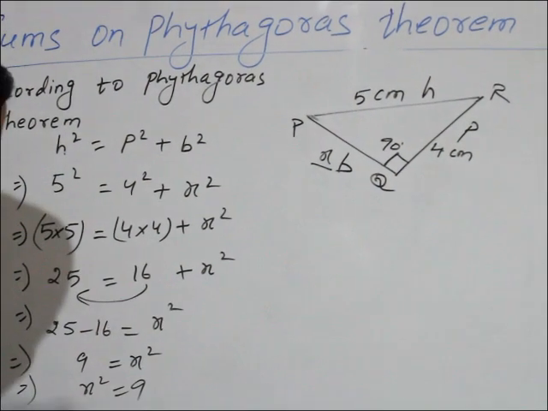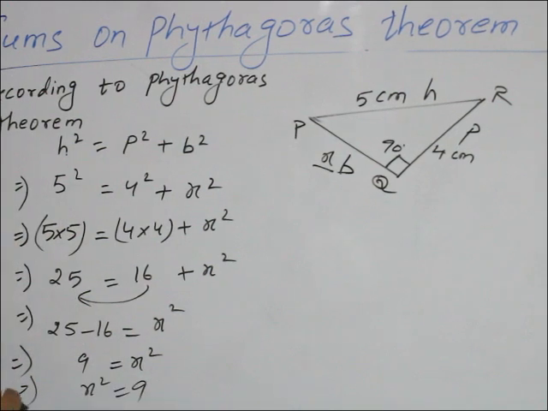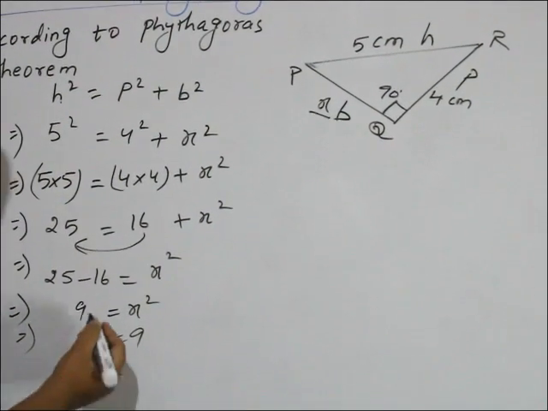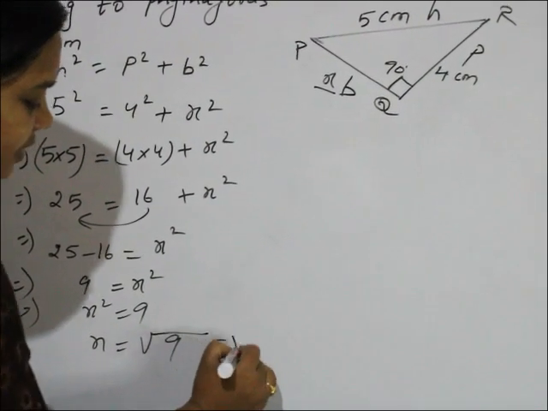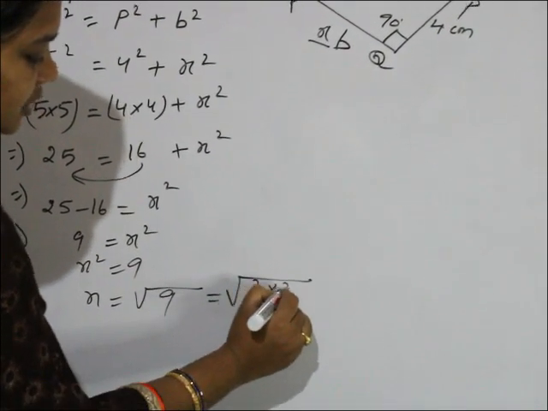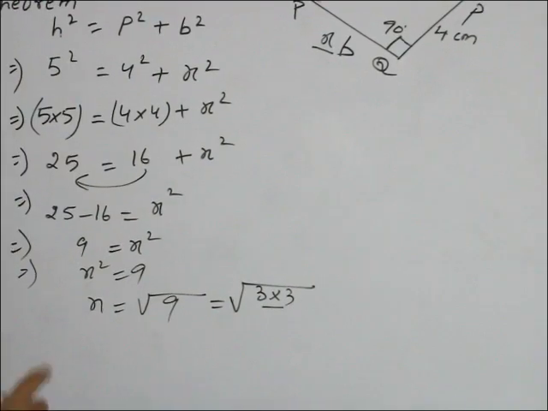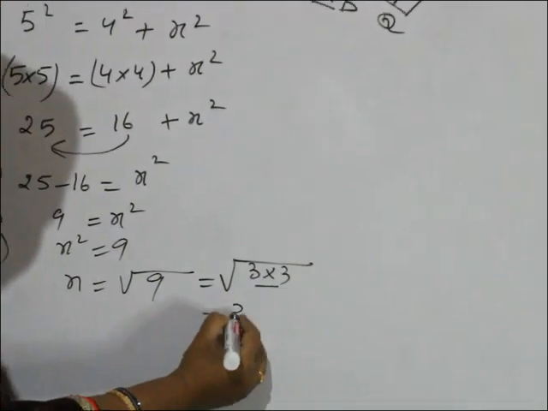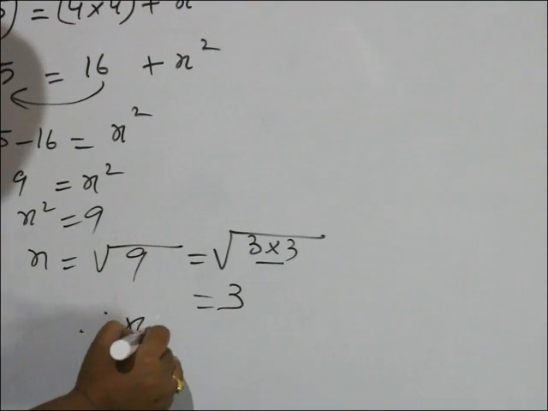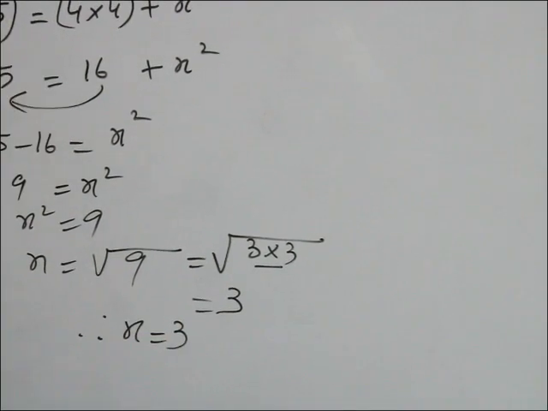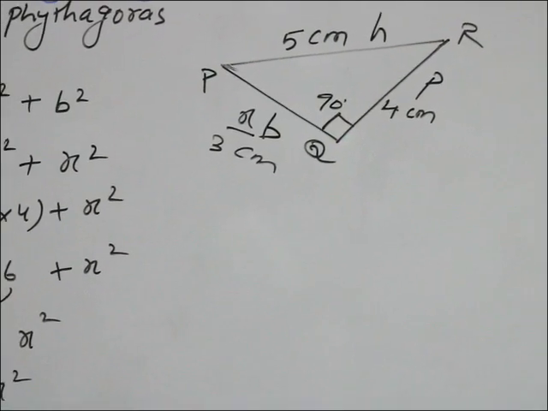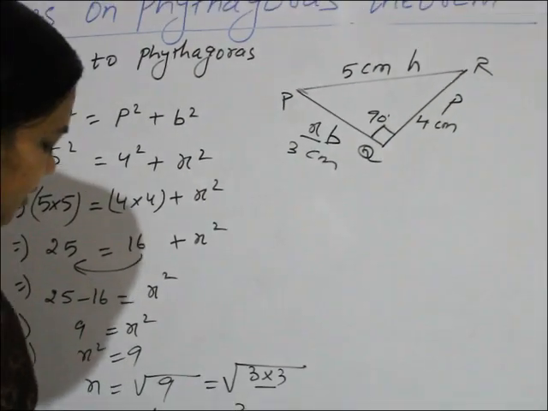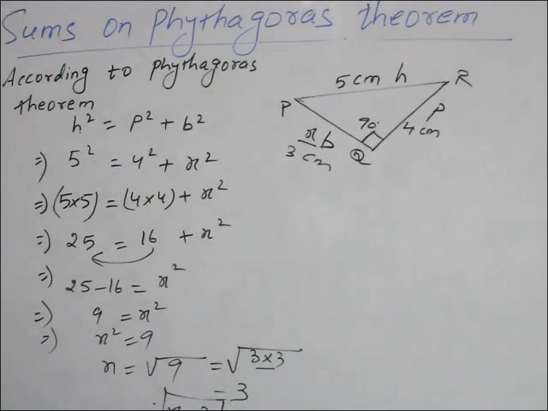So when we remove the square, what do we have to give? Already we discussed in the last question. Remove the square, then what will we give? Square root. Square root of 9. So 9 means 3 into 3. A pair of two numbers, one number will come out. That is 3. Therefore, x equal to 3. So what did we get? X value is 3 centimeter. Clear, children? X equal to 3. Very easy.